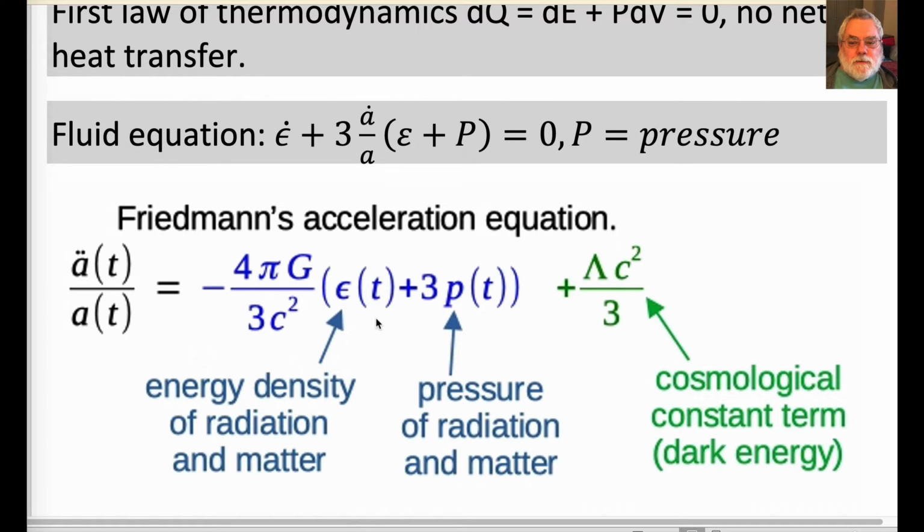It may seem confusing that positive pressure increases deceleration, but positive pressure decreases energy density as work is done by expansion. I explained this in supplemental video number 3. As the universe expands, the energy density and pressure of matter and radiation decrease with expansion, and this first term eventually no longer dominates this equation.